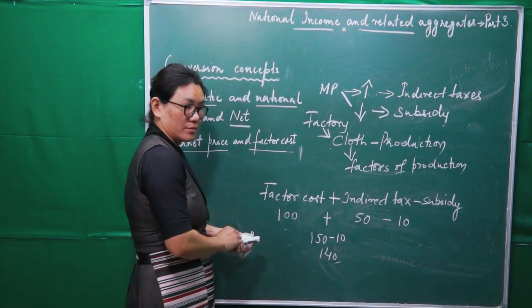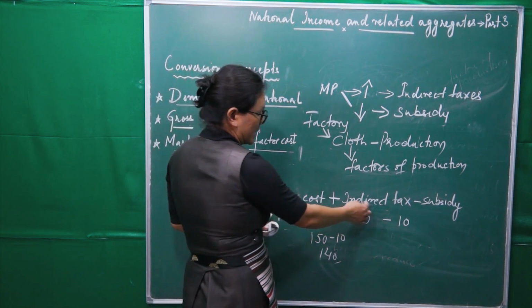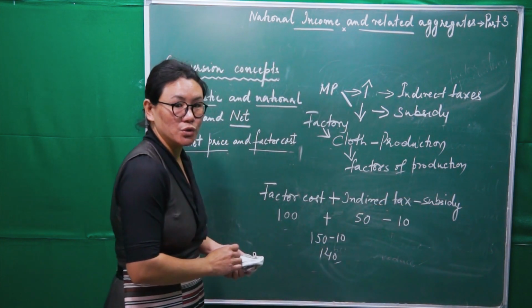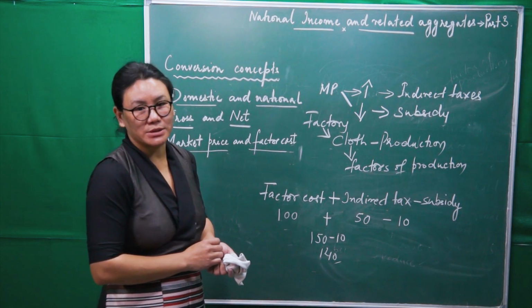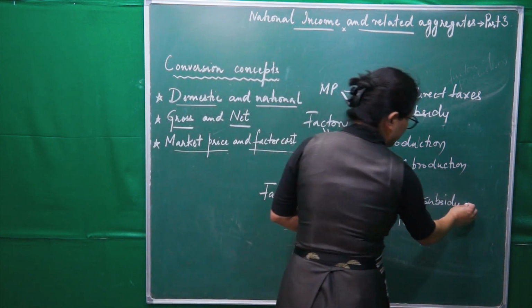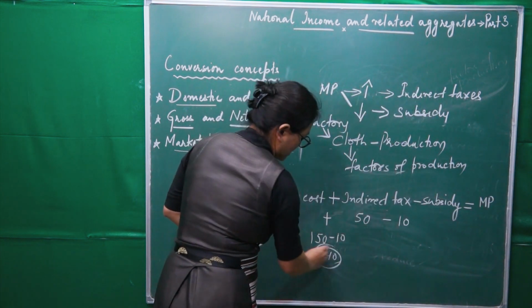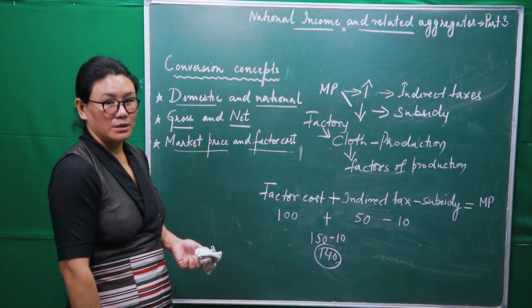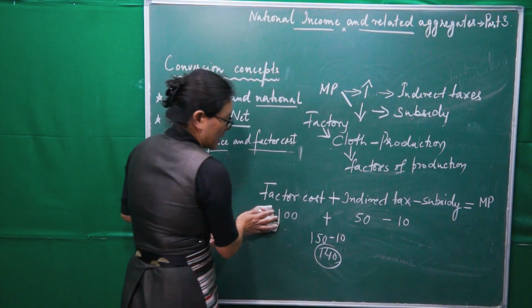What is this now? See here, factor cost plus indirect tax minus subsidy. If we do this, we will get market price. And this is nothing but the market price. Is that clear? Okay.